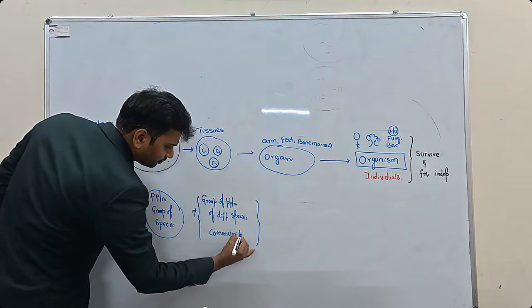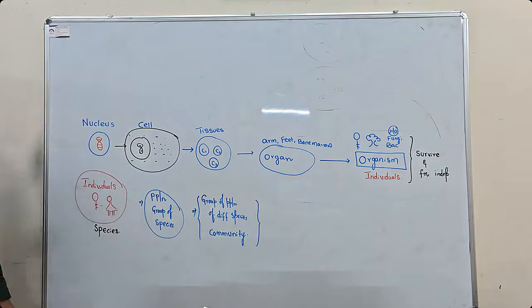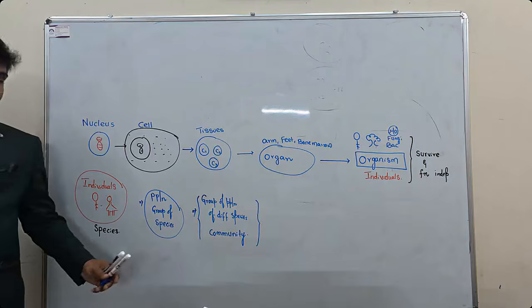So in a community, we find different types of species.